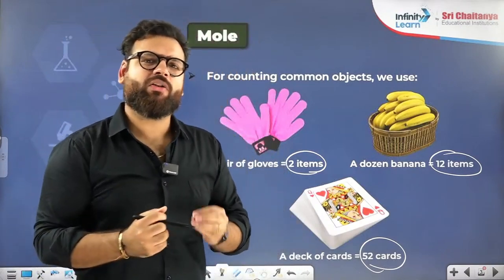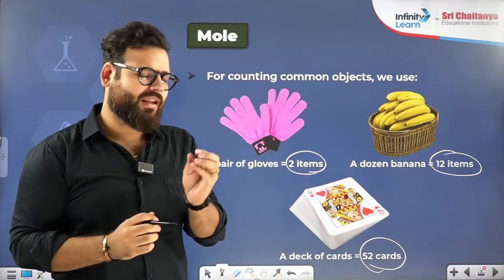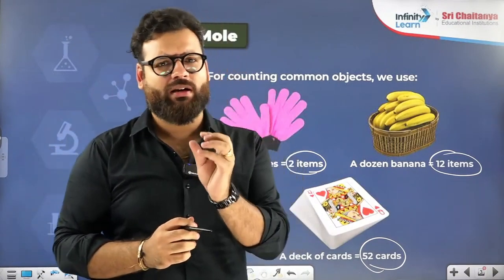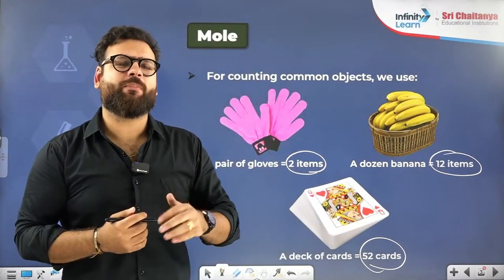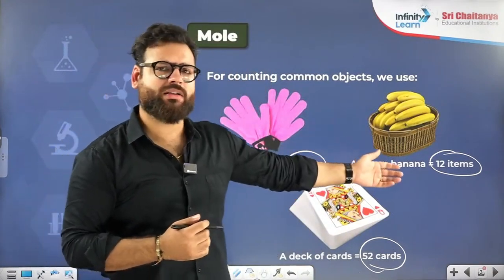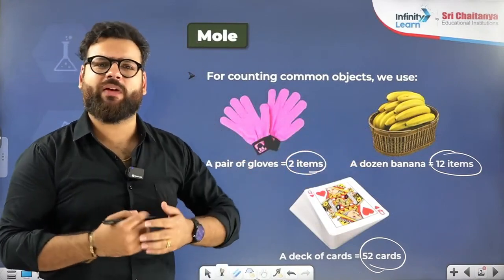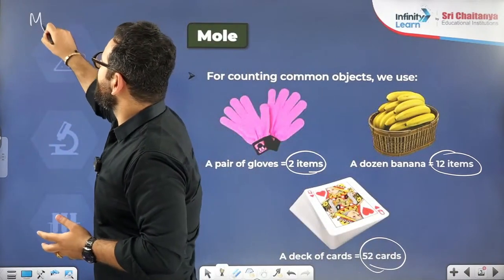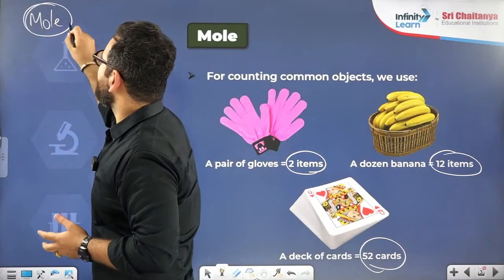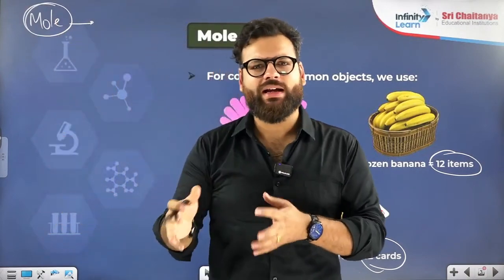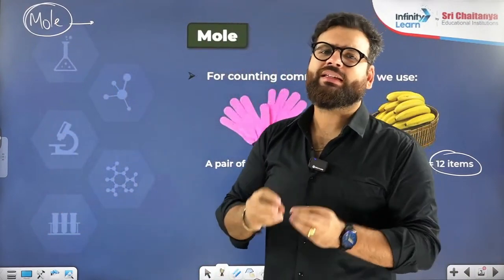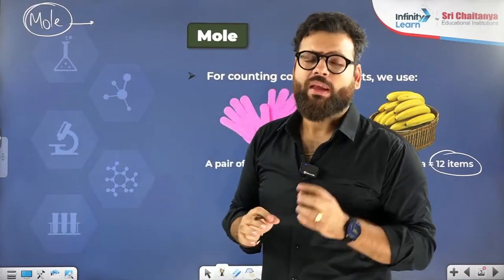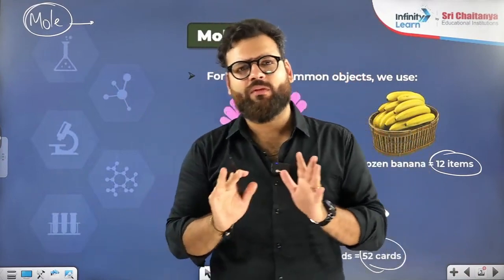Same way, when we are talking about number of atoms, because a very, very small quantity of element will contain crores and crores of atoms, we can't just say pairs, we cannot say dozens. So when we want to explain the number of atoms, we generally use the term a mole. So what is mole? Just like a dozen means 12 items, a mole means 6 into 10 power 23 items. Where did this number come from? We will just see that.